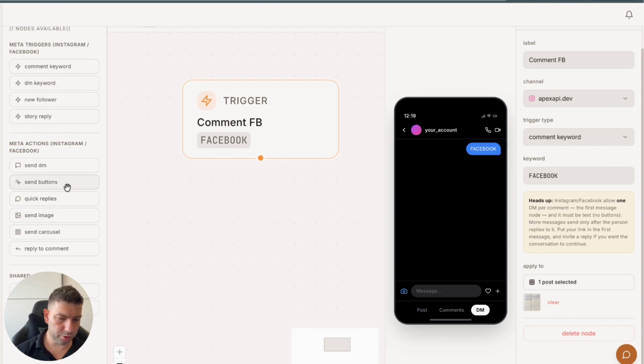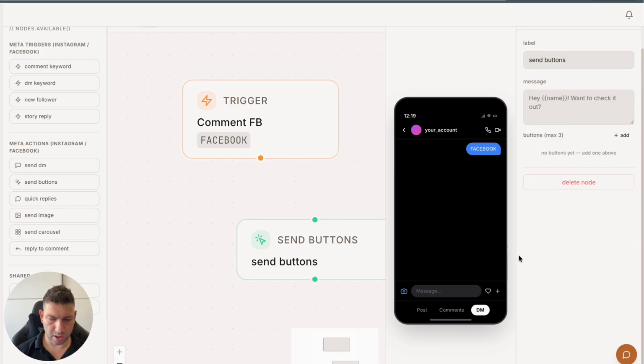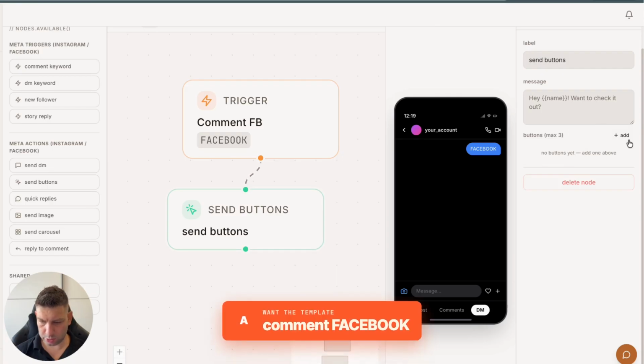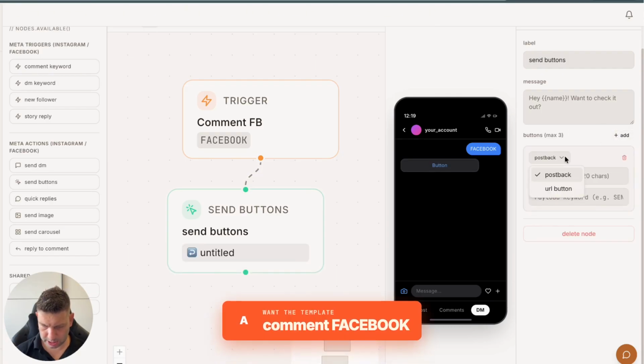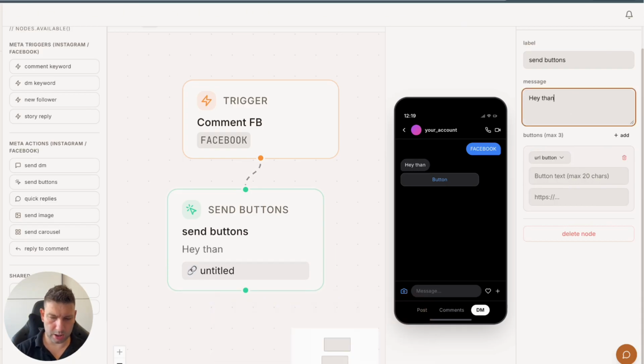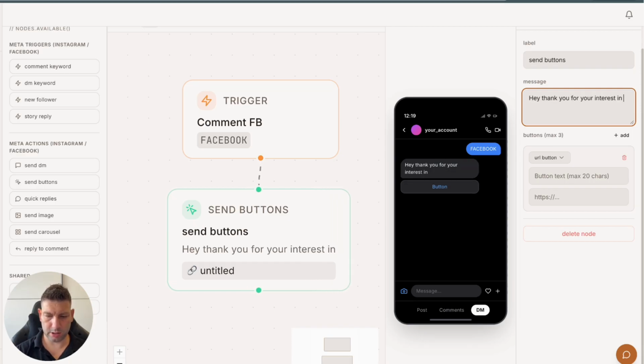And what we want to do, we want to send a button, send buttons. And in here, we are going to connect these two nodes. And we are going to set it like this and say button with URL. And we are going to say in here, hey, thank you for your interest in Facebook marketing.